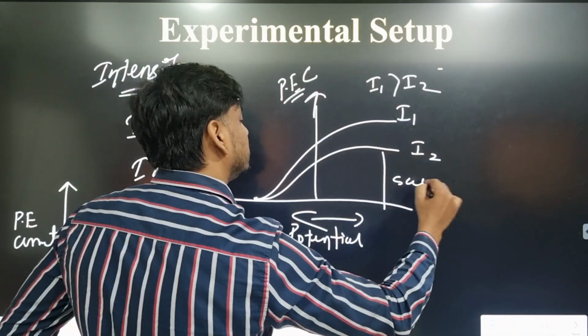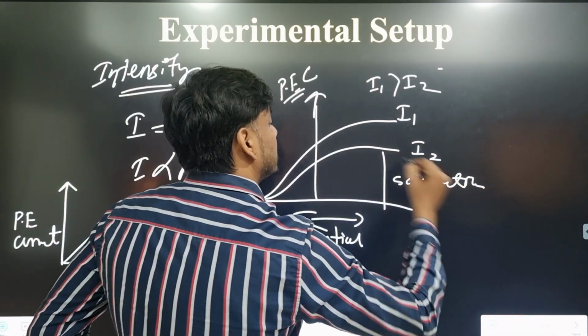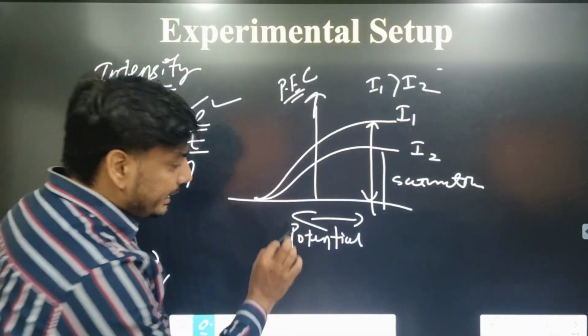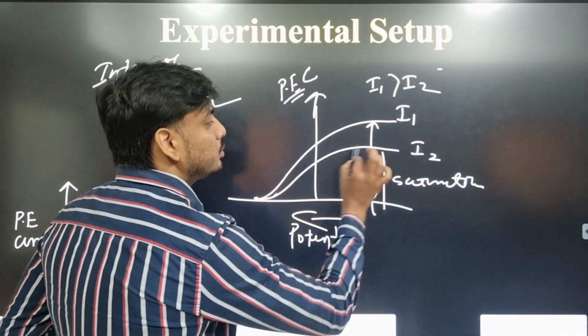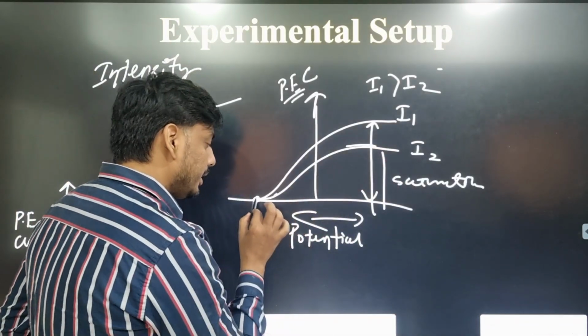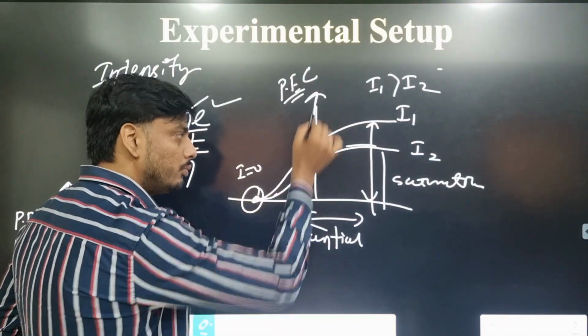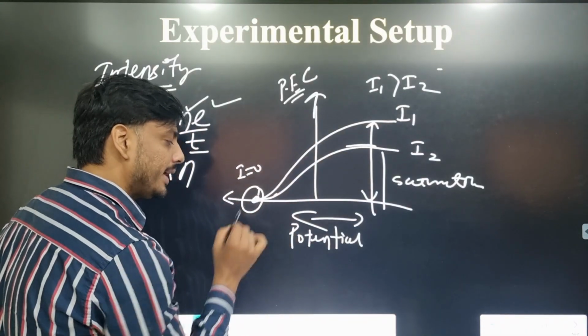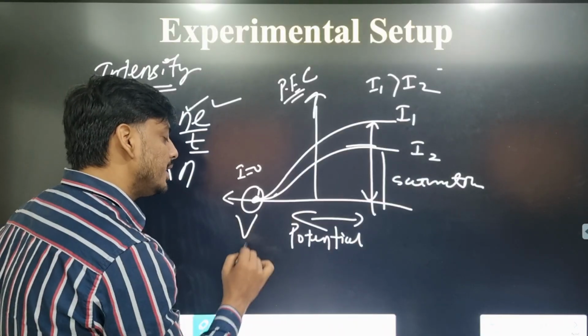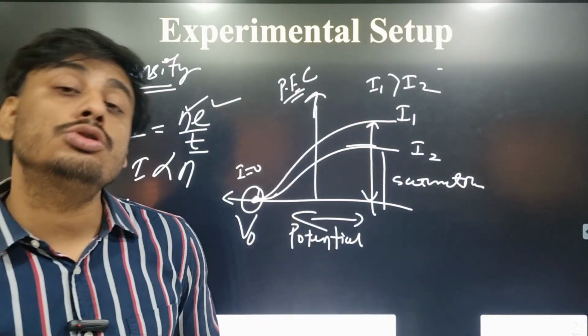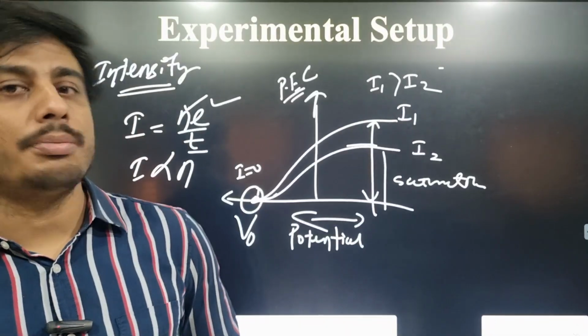This is the saturation current for I1. So with increase in potential, the value gradually increases. And here you can see they meet at a single point. At this point, current is 0. The y-coordinate is 0 along the x-axis. That means this is known as stopping potential. The potential which is used to stop the photoelectrons is known as stopping potential.